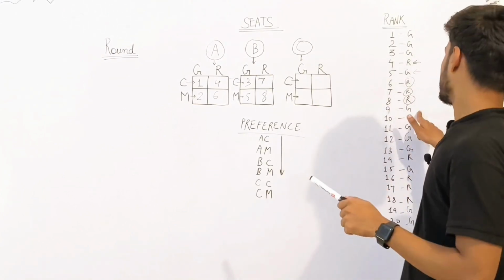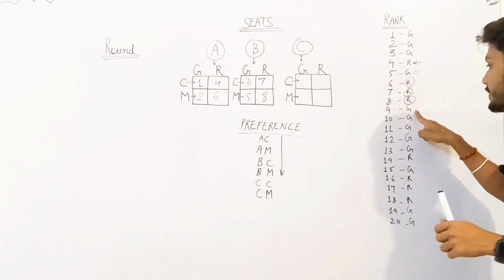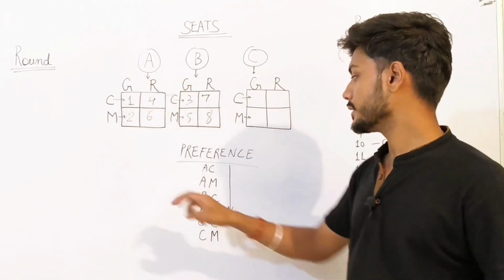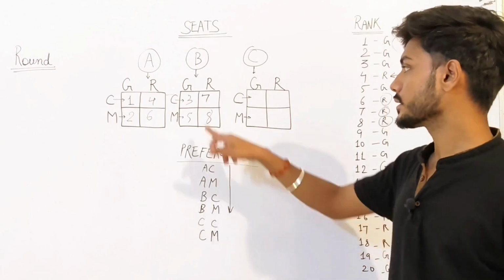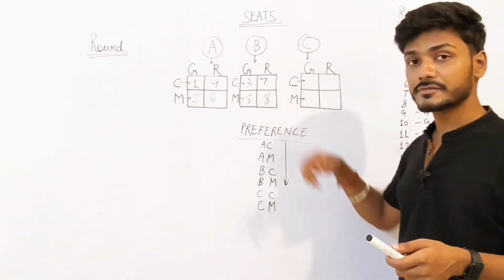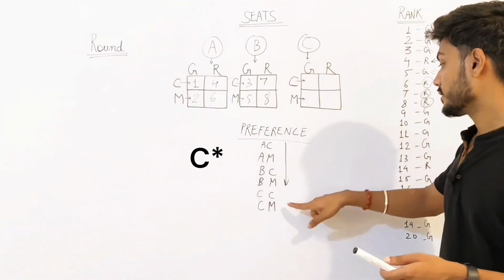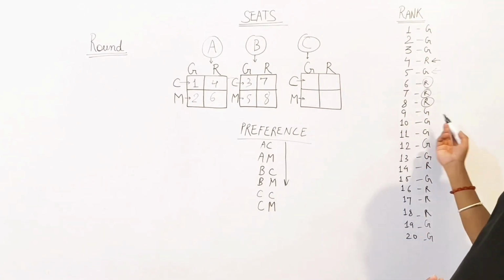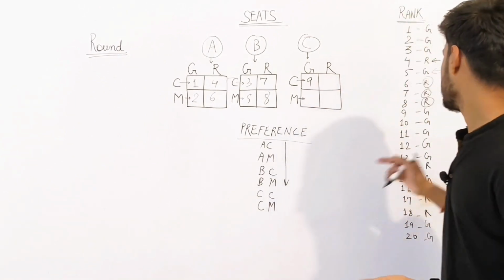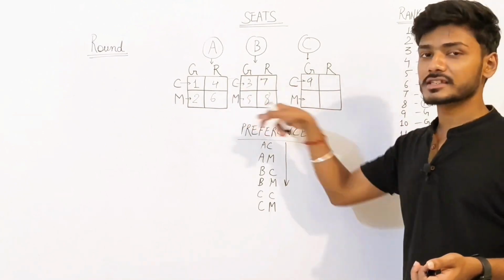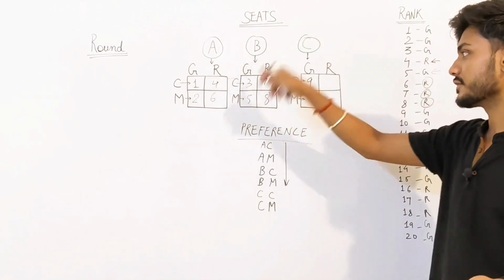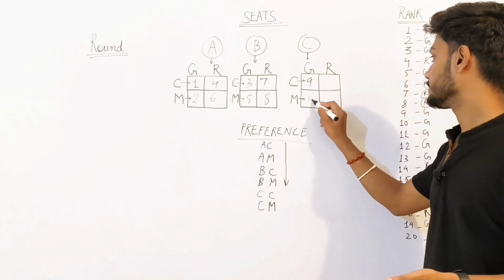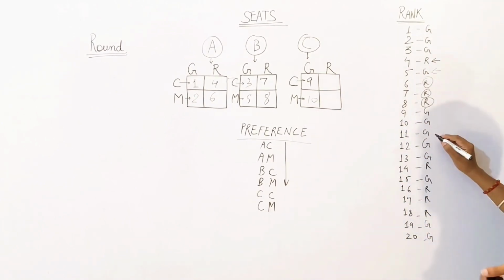Okay, so what is his preference? First preference, he wants Institute A, computer science, which is filled. Mechanical, which is filled. In Institute B, computer science is filled. Mechanical is filled. In Institute B, CS is not filled. So the ninth ranker will get CS. For the 10th, again the same process, checking, seat filled. So again, mechanical. Okay, the 11th ranker.